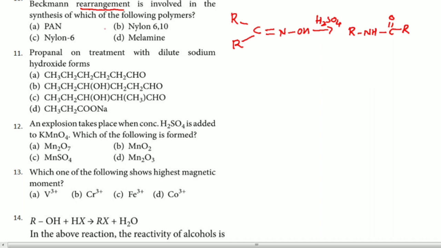So now out of this, which one will form? See, nylon 6, nylon 10 we have not seen in the textbook, so we will think at the basic level. Melamine is also not in the syllabus. Then PAN, polyacrylonitrile, means C double bond C, and you are going to get... So there you will not see this type of compound.